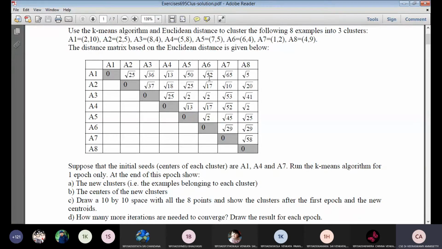Based on the distance matrix, first they are given the epsilon value is 2. So that means, what is the neighborhood of A1? The neighborhood of A1 is the elements closest within the value 2. There is no element, because the distance is not within 2. If the condition is distance less than or equal to 2, there is no element for A1. So the neighborhood of A1 is empty.